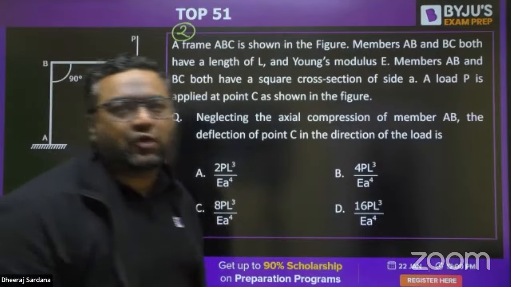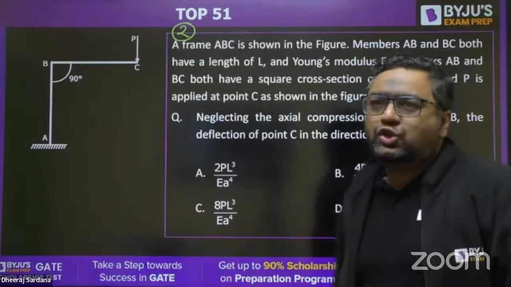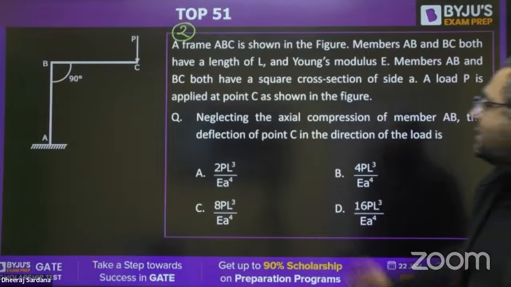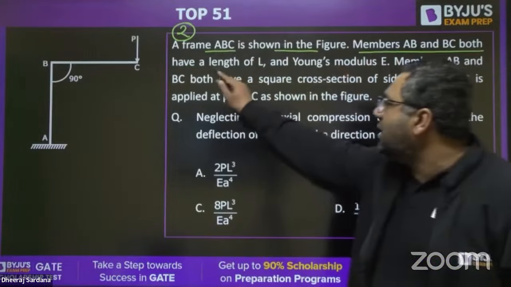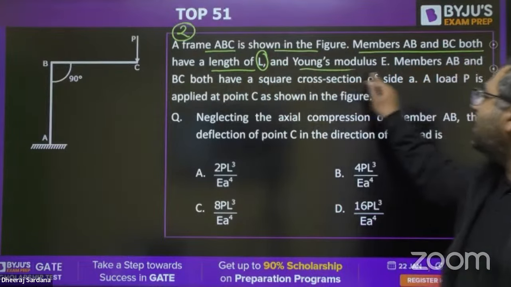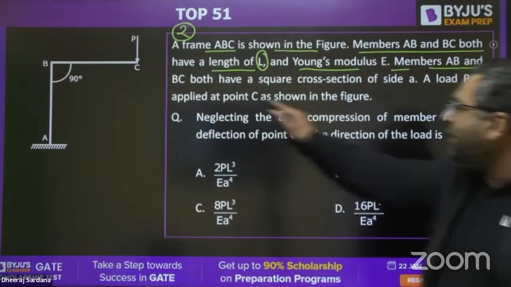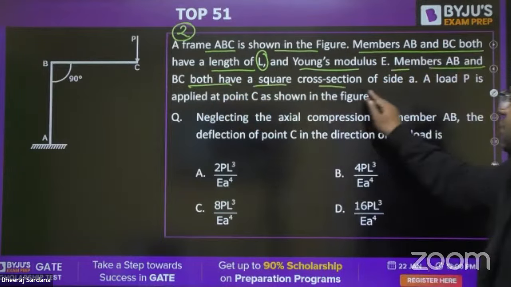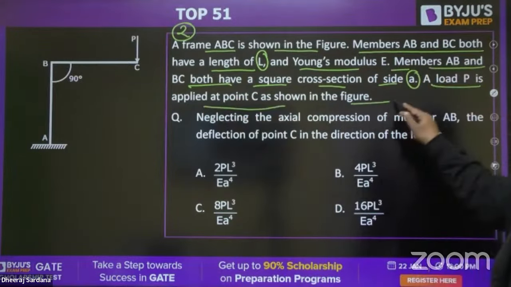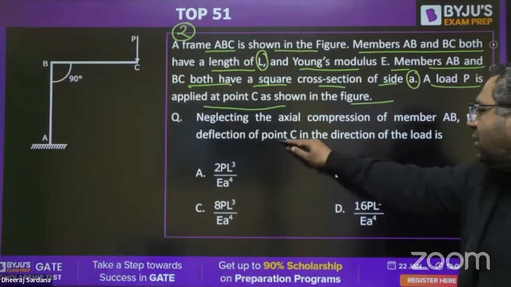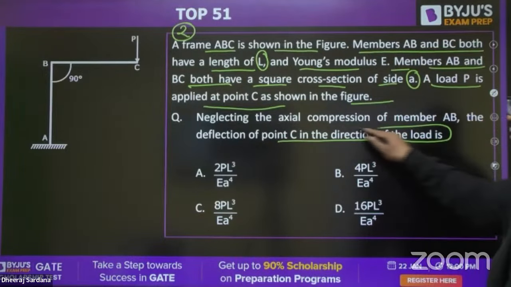Next question is from deflection, guys. This is a frame ABC shown in the figure. Members AB and BC both have a length of L and Young's modulus E. Members AB and BC both have a square cross section of side A. A load P is applied at C as shown in the figure. You need to find the deflection at C in the direction of the load.